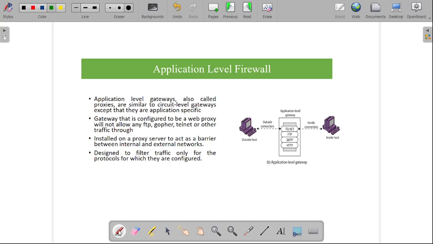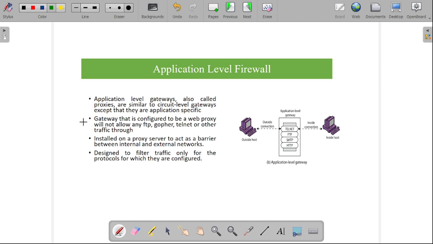The next type of firewall is the Application Level Firewall. It is similar to the Circuit Level Gateway Firewall. The gateway is configured as a web proxy, which will not allow different types of protocols. It can allow only the protocols that are already defined on the application level gateway firewall.